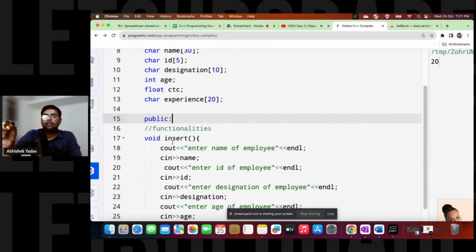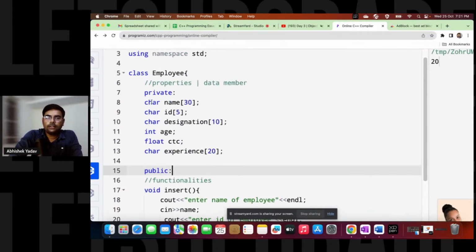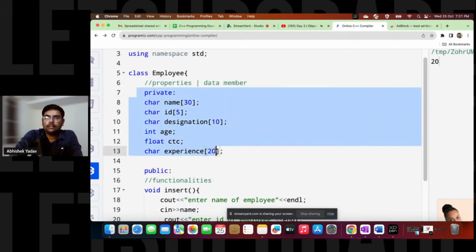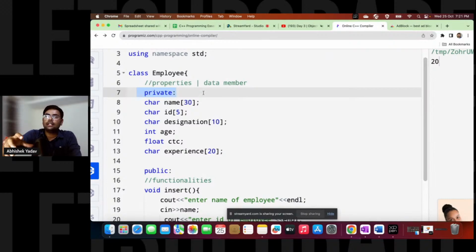So what we are doing, basically, is supporting data hiding here, right? That is clear? Yes or no? By making the data member private, we are hiding the details of the employee class outside the class, right? That is clear.